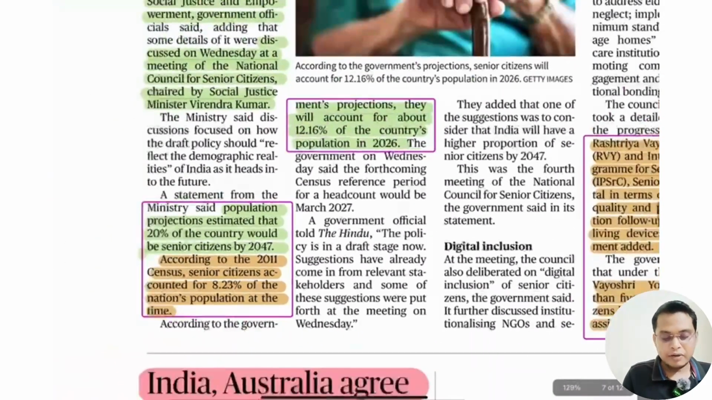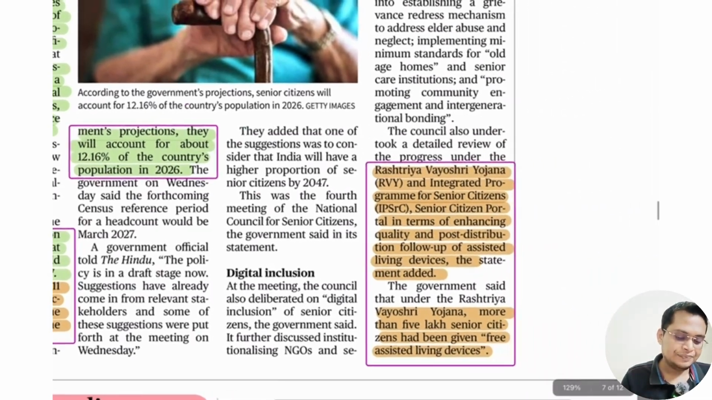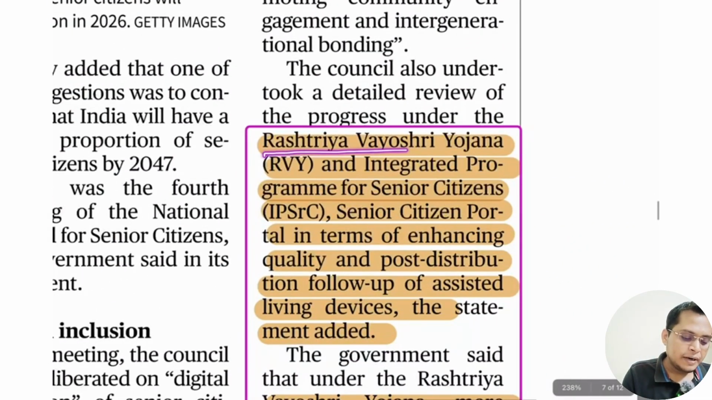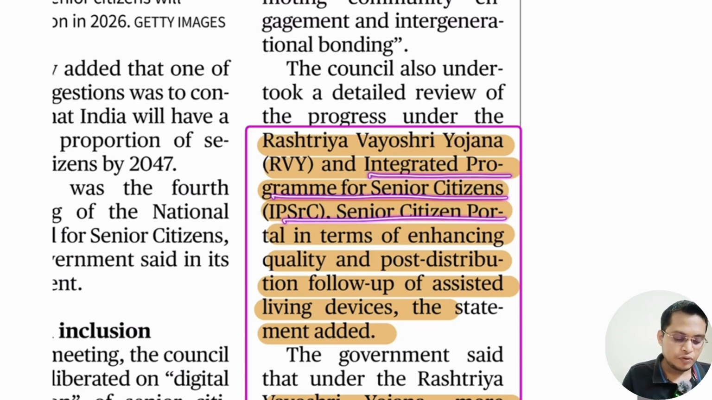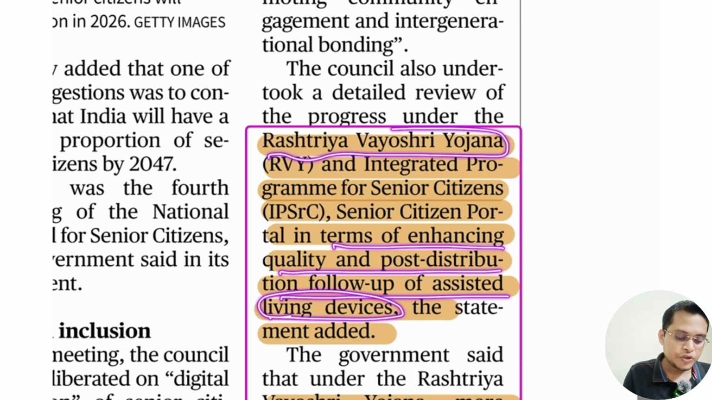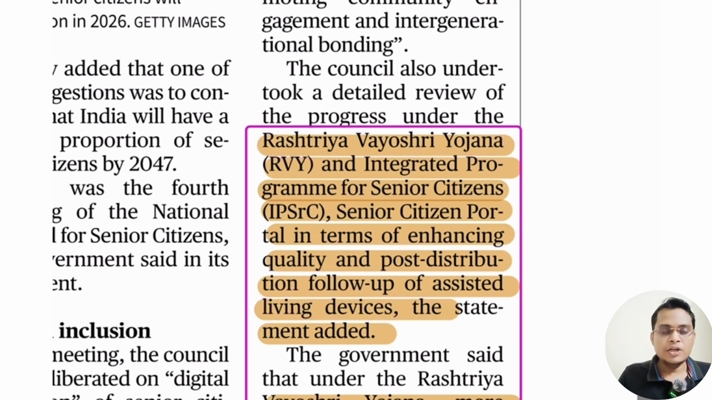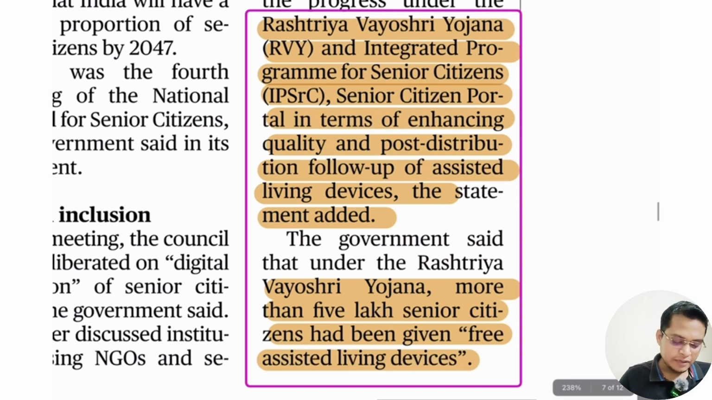So you need to remember that thing. Whenever you are going to argue anything in your examination, you have to give this data. So the government implemented a yojana named Rashtriya Vayosri Yojana, an integrated program for senior citizens. Under this Rashtriya Vayosri Yojana, they aim to distribute life assisted devices, like artificial limbs, so that their life can be improved, they can enjoy their life.